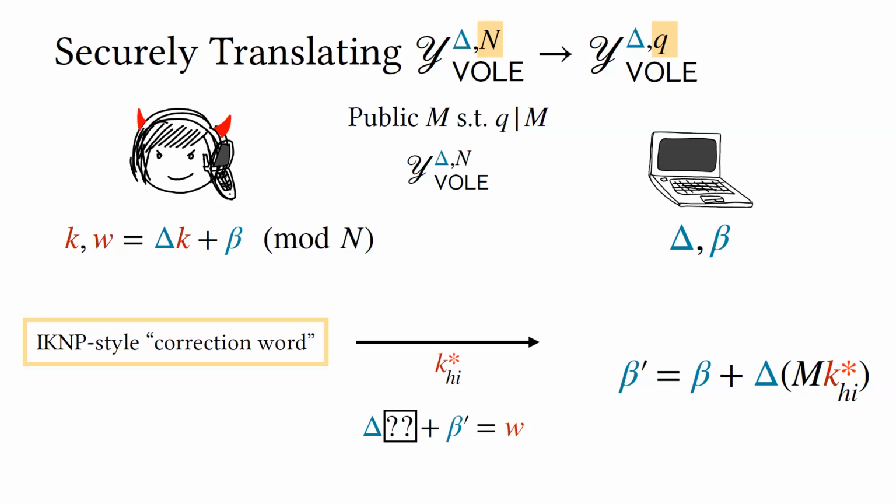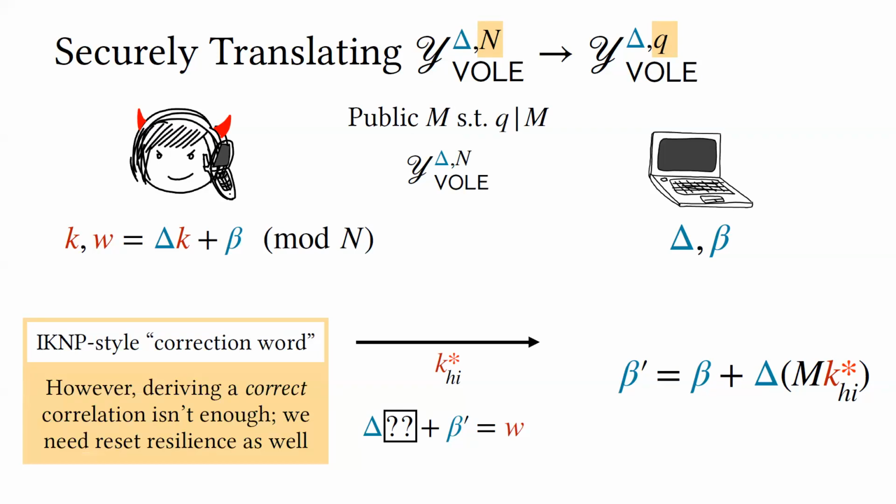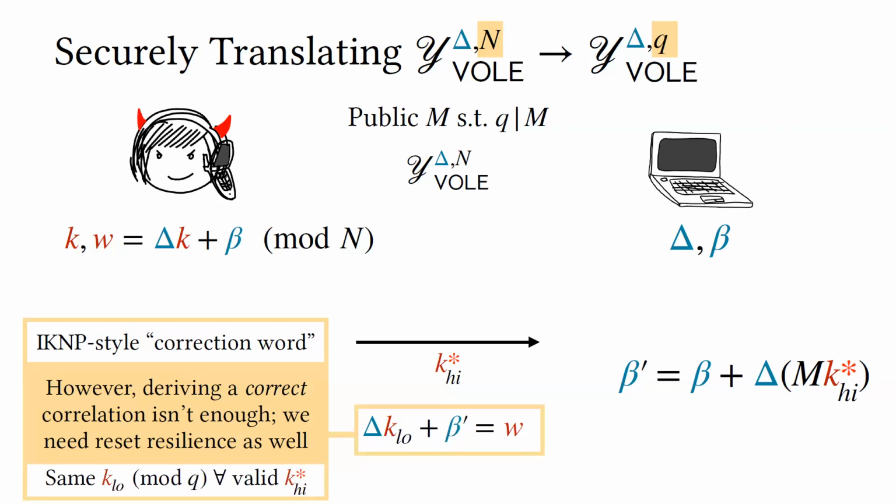So the problem is, what if the prover sends a bad correction word, something that's malformed? For any K high value, what happens to the K low value that it induces? The tricky thing is that deriving a correct correlation isn't enough. What we want really is something that's resettably sound. Every time the prover runs this protocol many times with the same correlation and sends different K high values, the K low value that it induces in the final correlation has to be the same, because we don't want the prover to change things just by resetting the verifier.